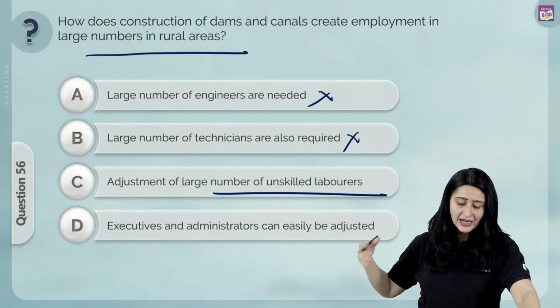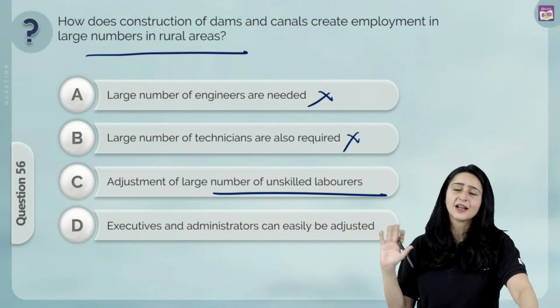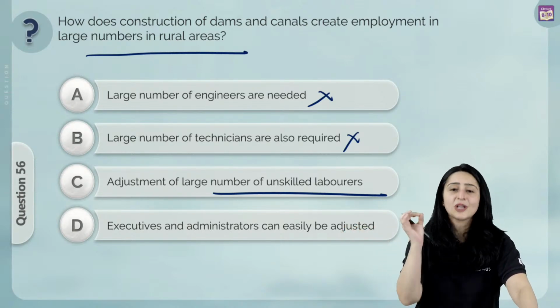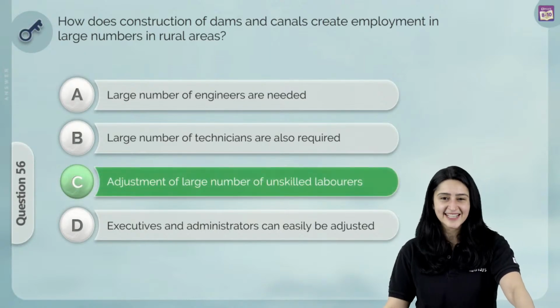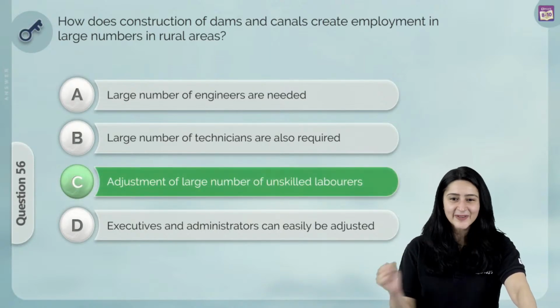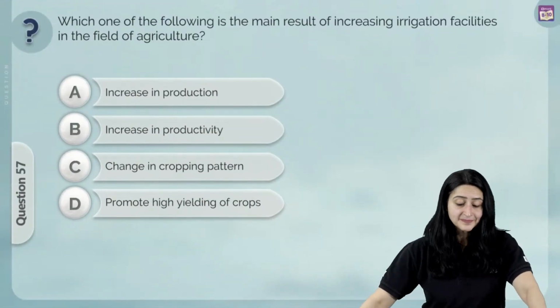And when they say executives and administrators can be easily adjusted, well, these would also be very few. The correct answer over here is definitely option C. Absolutely right for those of you who have put it down. Let's move on to our next question.